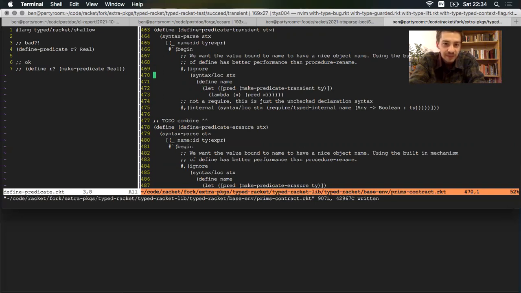So when expanding, we got to the template here, and we start outputting code, define name, let pred, and then this make-predicate-transient gets treated just like a function call. And then the argument started to expand, and that's when we got the error, type name used out of context. So my bindings were off. For some reason, this was not the macro that I expected it to be.